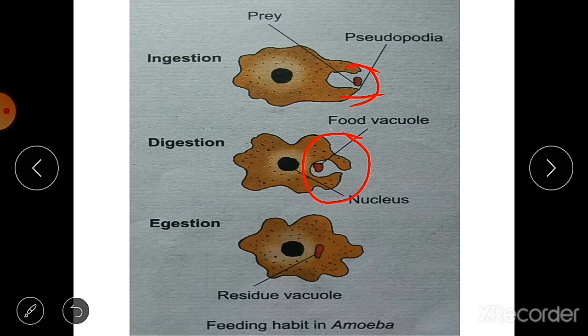This digested food is then absorbed and assimilated to get the energy and maintain the life processes, and undigested food is thrown out of the cell. How it is thrown outside the cell, we will see in our next slide. Here you can see the residue vacuole. Residue vacuole means the waste, what is left after digestion, and it is thrown outside the cell.